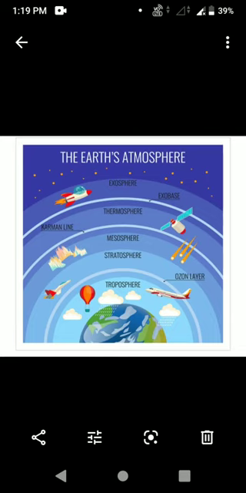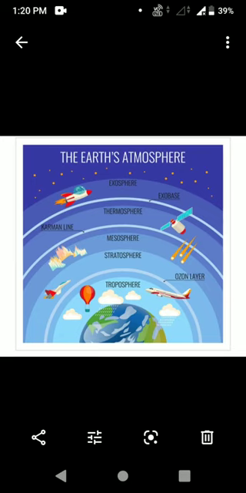Okay, once again I am saying this stratosphere is also called ozonosphere. Why is it considered as ozonosphere, do you know? Because in this layer only ozone molecules are contained. Okay, so it is considered as ozonosphere. So sometimes they may ask one-word questions also. Which sphere is considered as ozonosphere? That is the stratosphere. Why it is considered as ozonosphere means because in this layer only ozone molecules are contained.